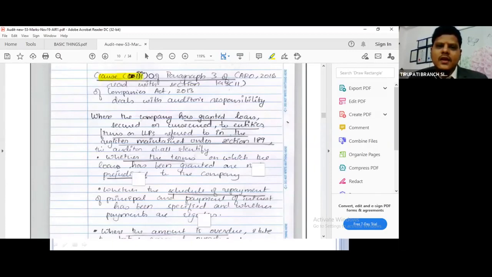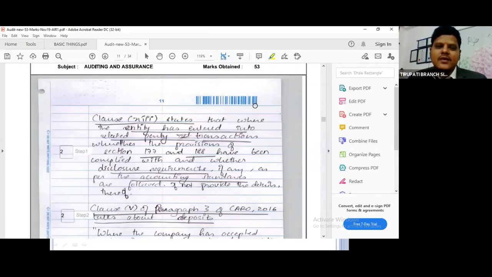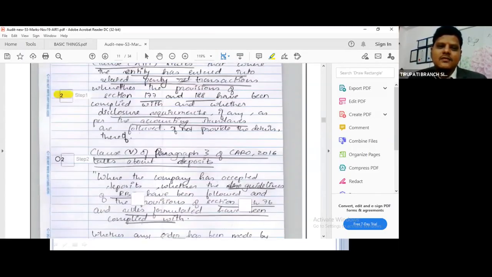So clause 3 of paragraph 3 of CARO 16, read with section 143(11). Please understand, friends. Full marks. Clause 5 of paragraph 3 of CARO. This is one of the phrases. He has done nothing else. He knows clause 5, but paragraph 3 of CARO 2016 is common.